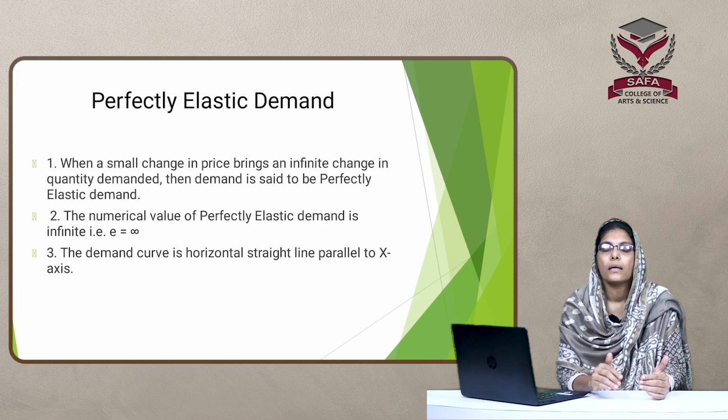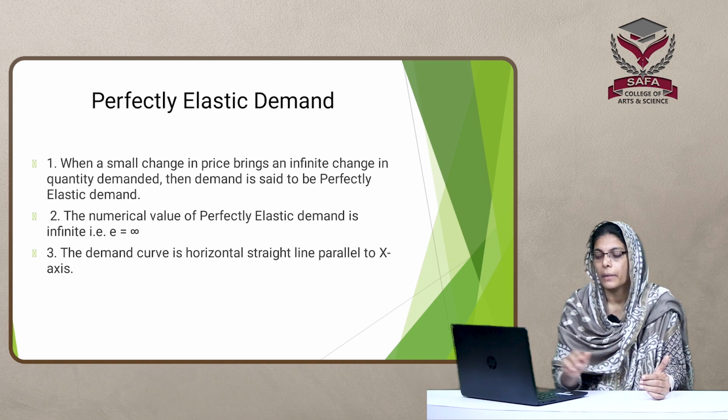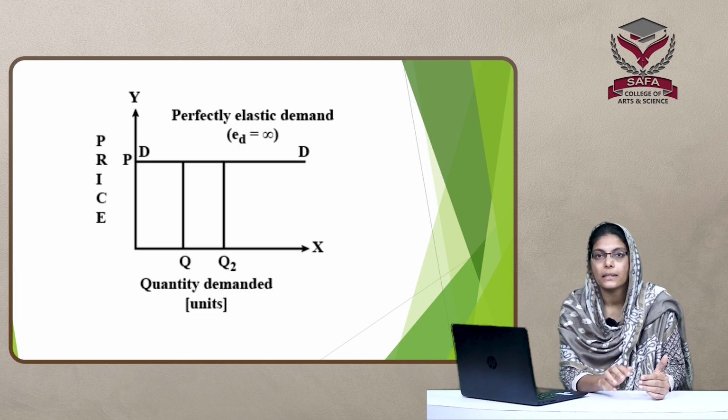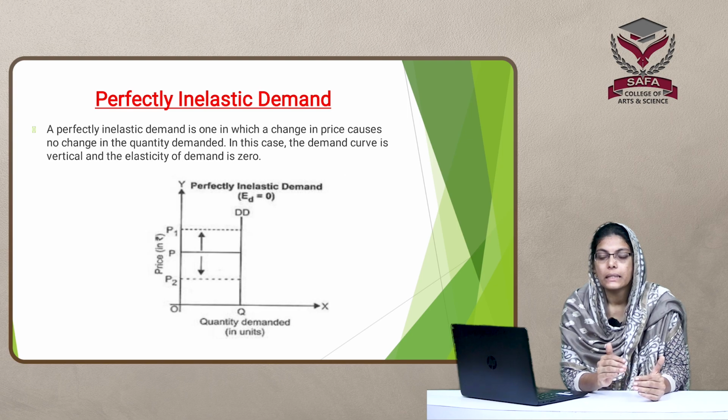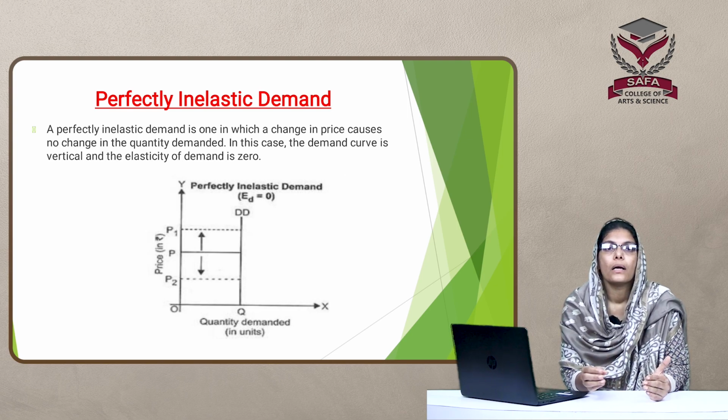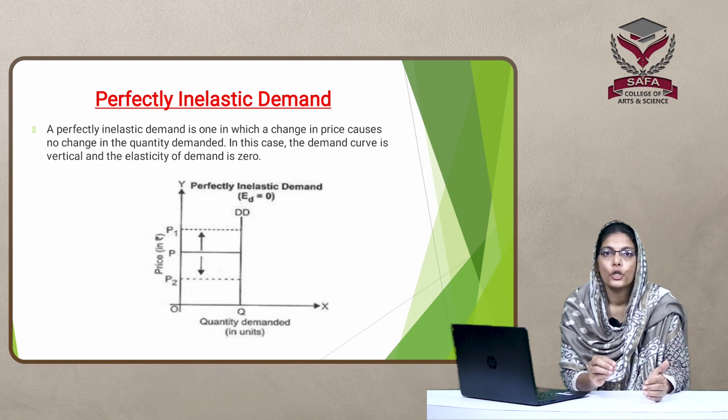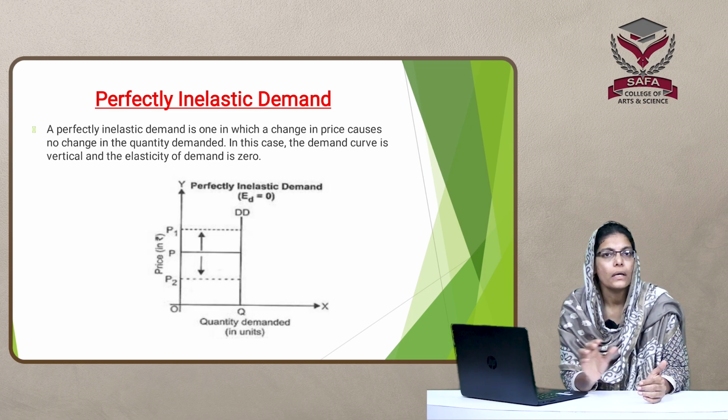Then the second one is perfectly inelastic demand. What is perfectly inelastic demand? Demand is perfectly inelastic when a change in price does not have any effect on the quantity demanded of the product.